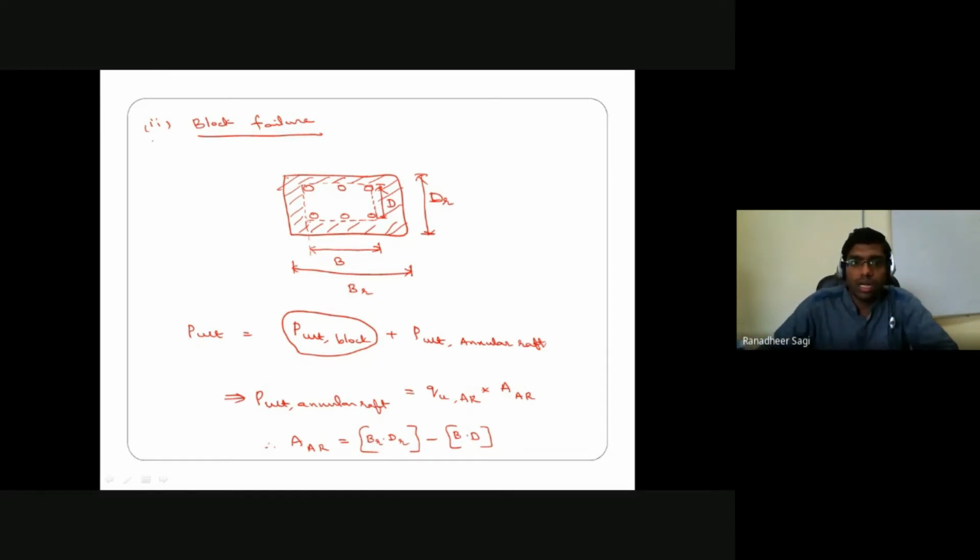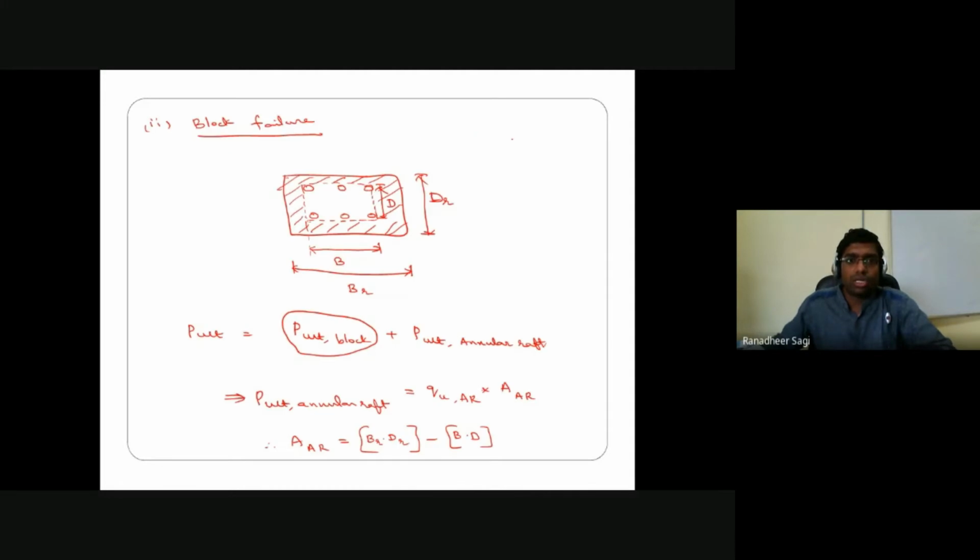And coming to the ultimate bearing capacity of your annular raft, it is similar to that of your shallow foundation, based on your generalized expression cNc plus qNq plus half gamma B N gamma. If you have confusion in estimating the ultimate bearing capacity of that annular raft, what you can do is divide the total area of the annular raft into portions.